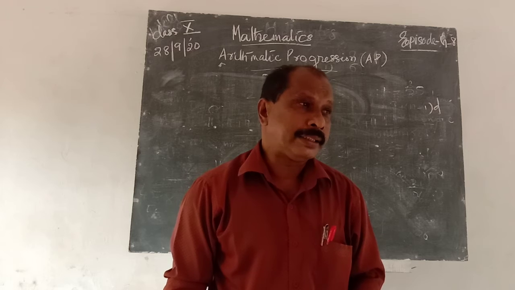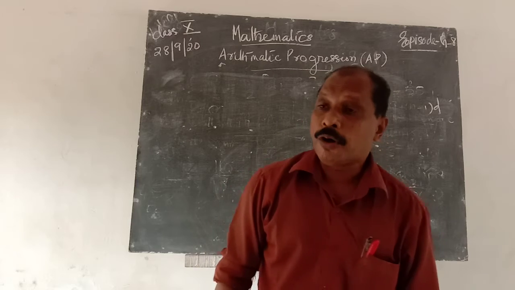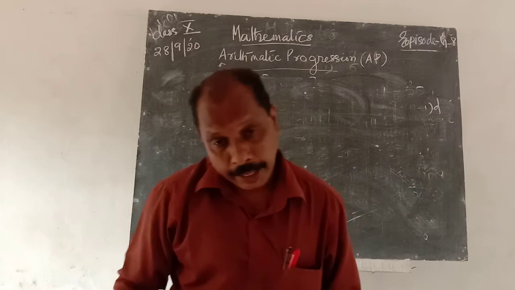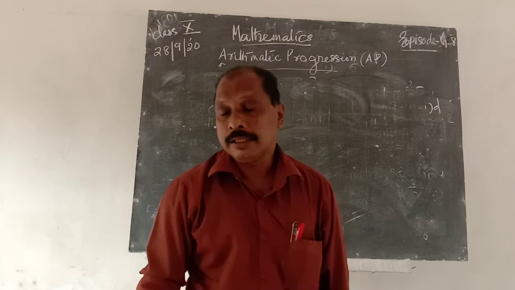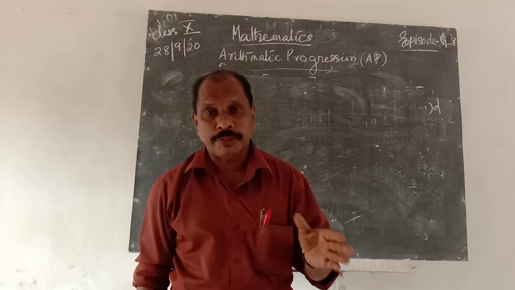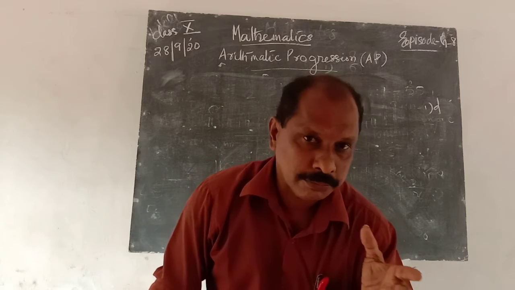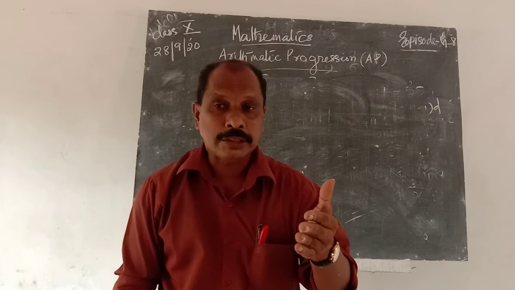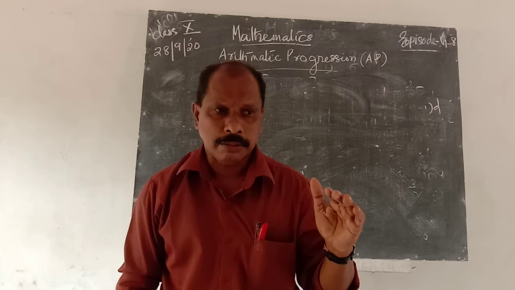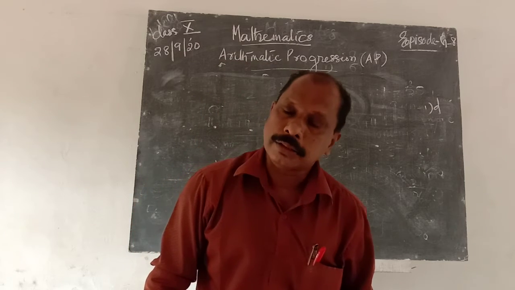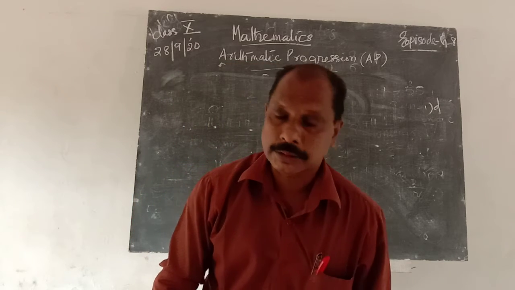Write several numbers in an order, in increasing or decreasing order. The group of all the numbers, finite or infinite, is known as a sequence. Then the sum of all the terms of that sequence is known as a series. That is the difference between sequence and series. Sequence means there are several individual terms in the group in a certain manner, and the sum of all these individual elements of that sequence is known as a series.